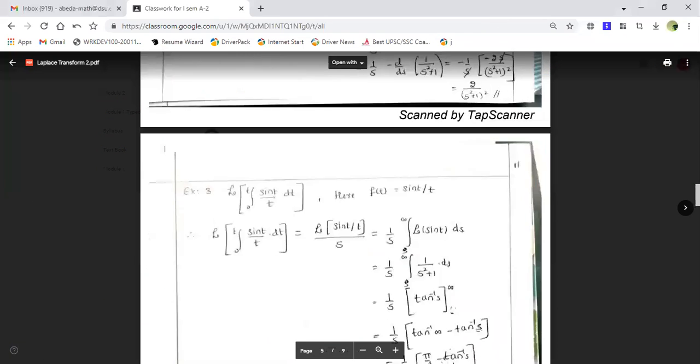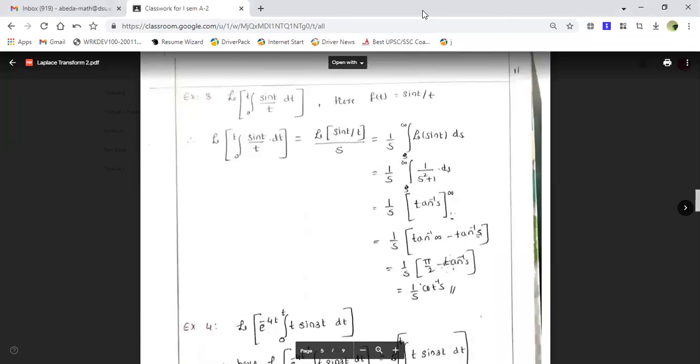So now let me take the next example. This example talks about the Laplace transform of the integration from 0 to t of sin t upon t. In the previous example, the function was of the form t into f of t, whereas now it is in the form of sin t upon t, that is f of t upon t. So you have to be very careful whenever you are applying the formula. Now let's start with the problem.